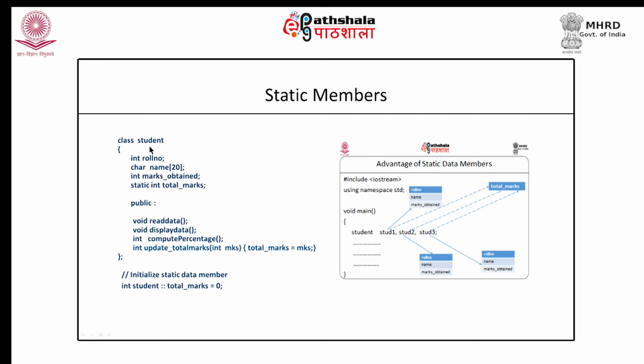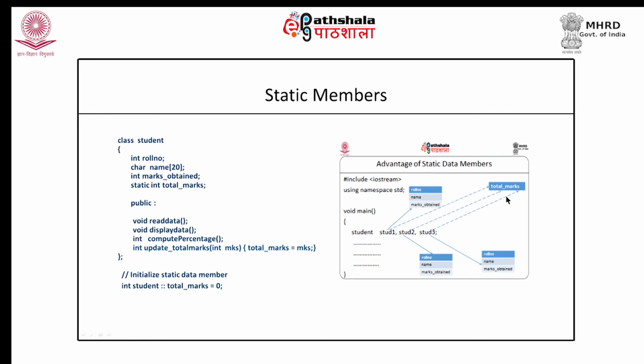We had used an example of class student. Here we have the data members like roll number, name, marks obtained, total marks. Now, we know that roll number, name and marks obtained have different values for different students, but the total marks is a common value for all students. Therefore, we had made it a static data member, and the effect would be that the memory for total marks will not be allocated in different objects. There will be a single copy created for total marks, which can be shared by all these objects.